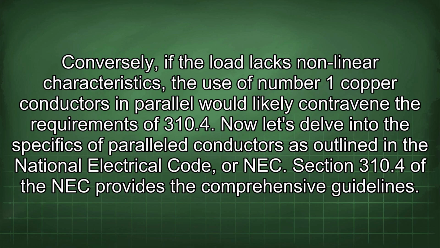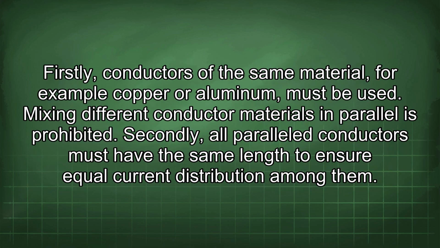Now let's delve into the specifics of parallel conductors as outlined in the National Electrical Code, or NEC. Section 310.4 of the NEC provides the comprehensive guidelines. Firstly, conductors of the same material, for example copper or aluminum, must be used. Mixing different conductor materials in parallel is prohibited. Secondly, all parallel conductors must have the same length to ensure equal current distribution among them.